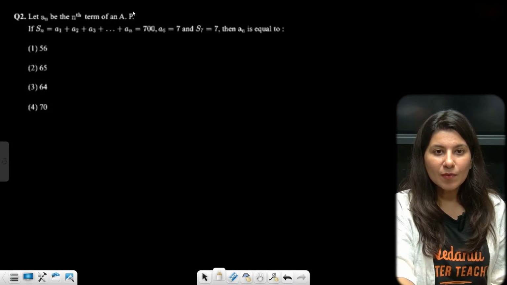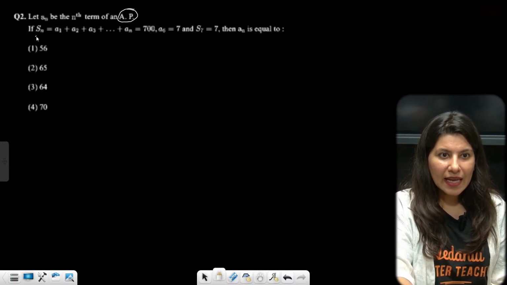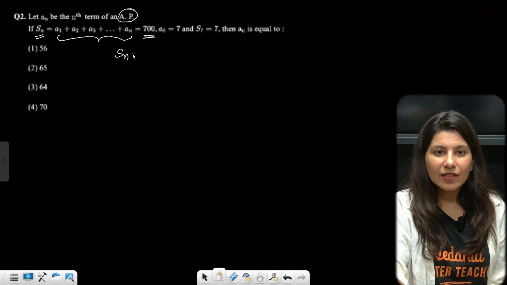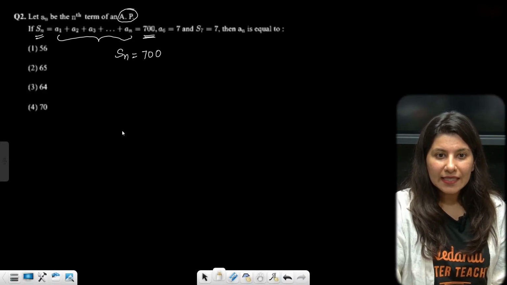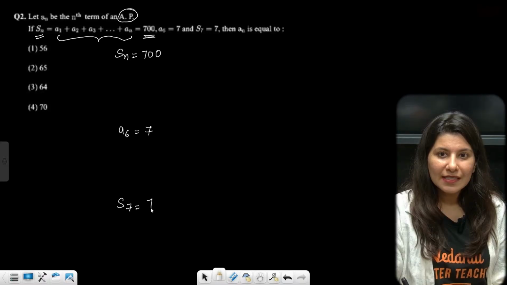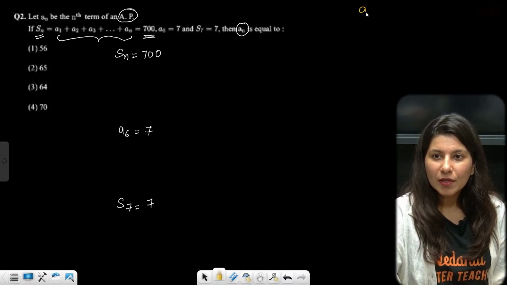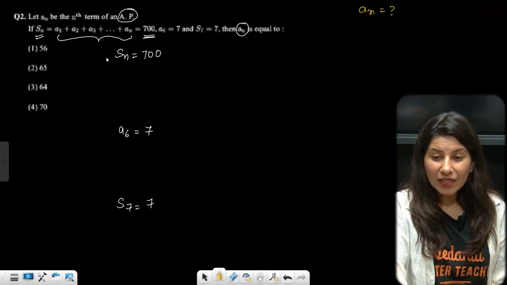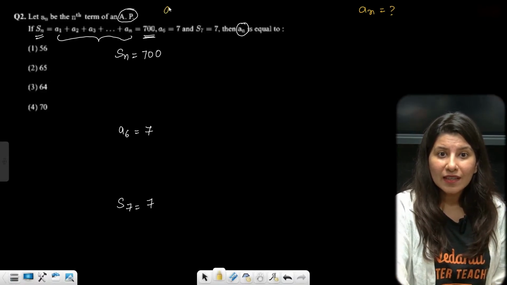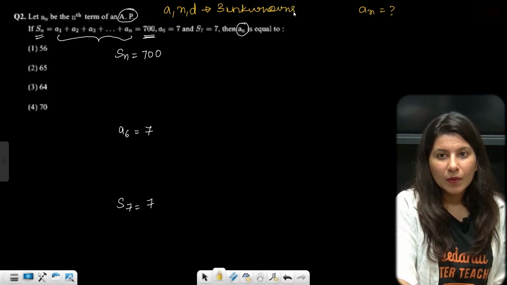An be the nth term of an AP. So we know that Sn is the sum of first n terms and that is given as 700. A6 is also given, which is 7, and S7 is also given, which is 7. Then An is equal to what? They are talking about An. So we have got 3 equations, and we have 3 unknowns as well: a, n, d, 3 unknowns.